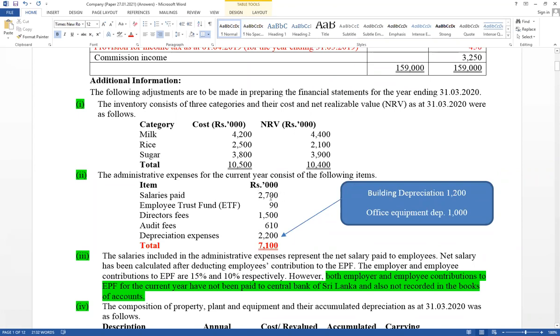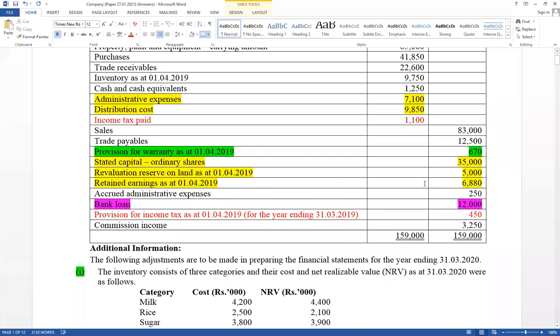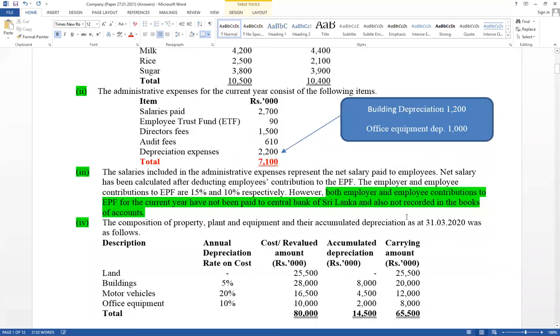But administration expense included 2,700. Contribution of employee not recorded. Contribution of employee also part of salary. And director fees, auditors fees given separately. Employee trust fund recorded already, but ETF payable account not available. Those values transferred to the Central Bank, paid in cash. And gross salary should be calculated. Then contribution of employee and employer should be recorded.